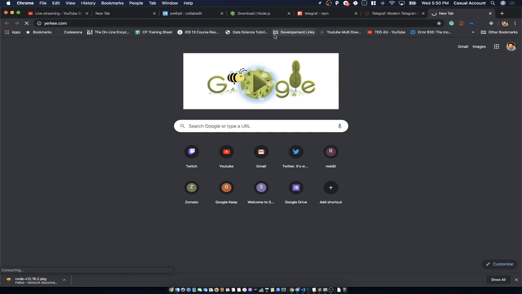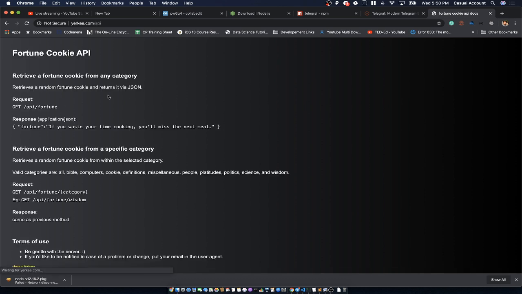Let's go to yerkee.com and see how this API looks. Okay, API info. Yeah, this is the API info. It says that if you go to yerkee.com/api and then fortune, it will return a thought for the day or something like that.